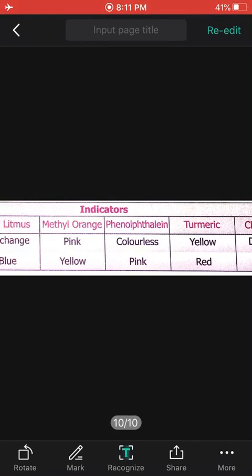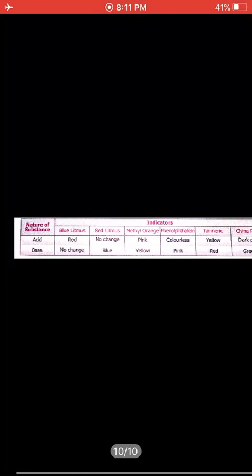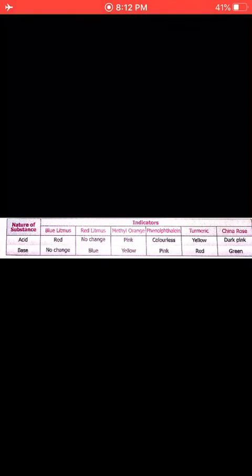So this is all about the indicators. You must learn this, and you have to write down these tables in the notebook as well. So this is all for the day. Today we have learned about acid, bases and salts and indicators.